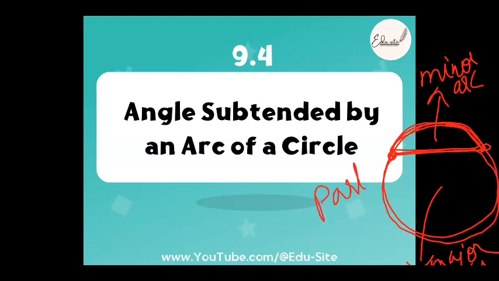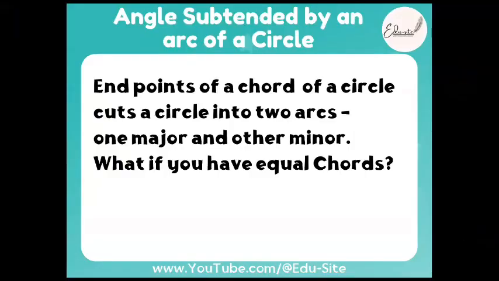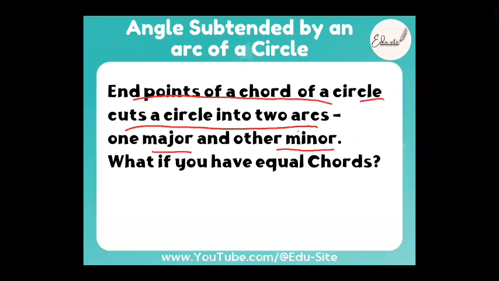How can we find a part of the circle? It is only found when it is separated, when something is drawn in between. So the chord is important while drawing an arc, correct? So how is an arc formed? An arc is formed by joining 2 points on the circle. The endpoints of this chord of a circle cut the circle into 2 arcs. One is a major arc, one is a minor arc.